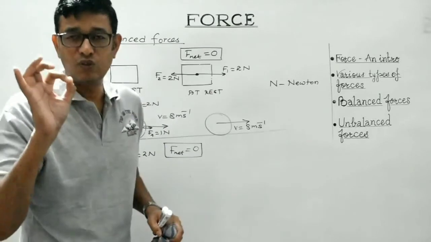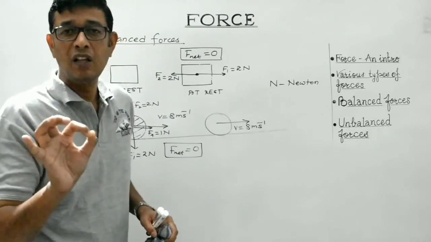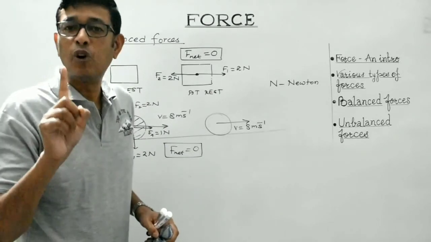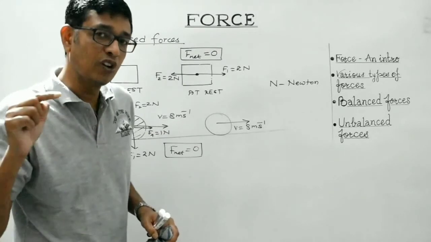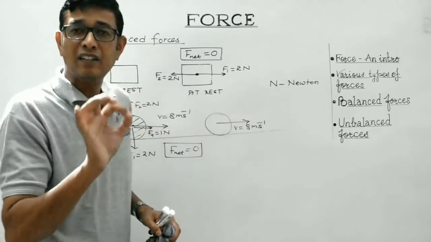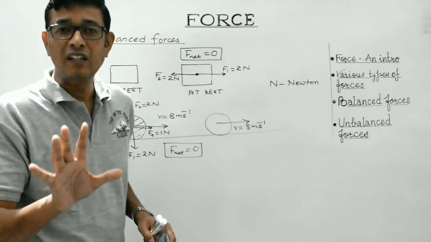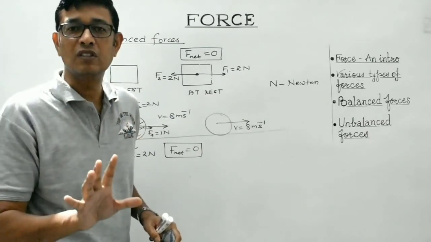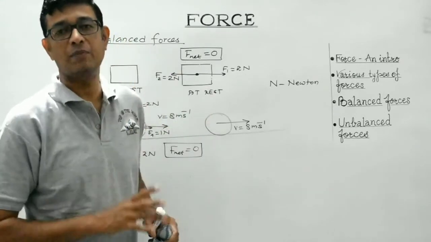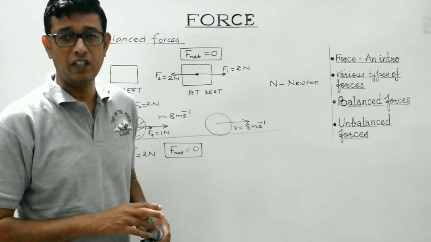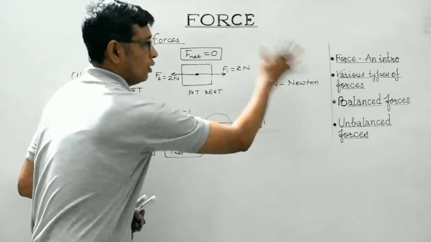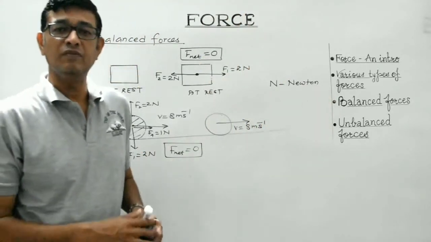So that is the reason why, students, mark my words, whenever a body is in uniform motion along a straight line, then it must be under the influence of balanced forces. That is, no net force is acting on that particular body. Clear? So, how to define balanced forces then?